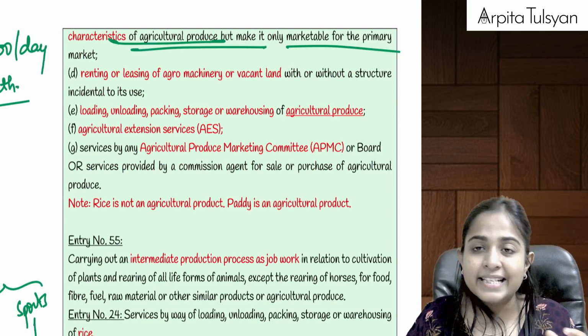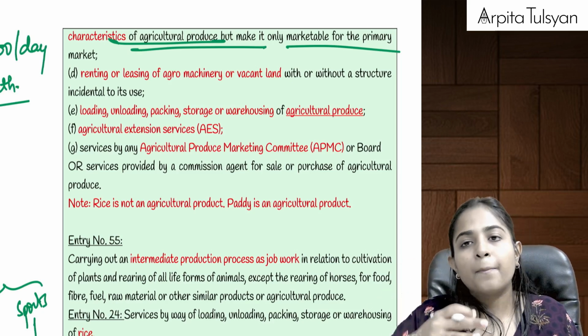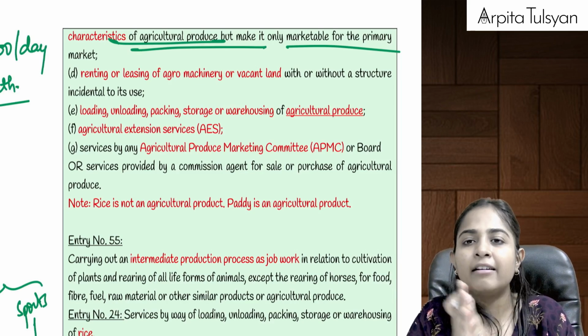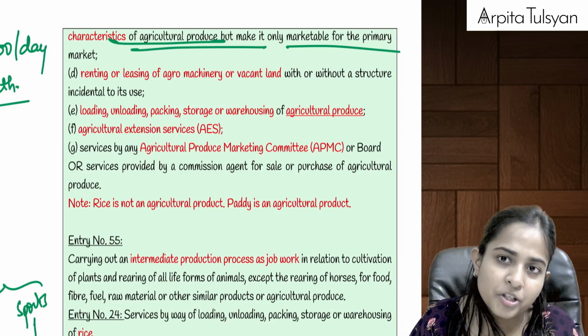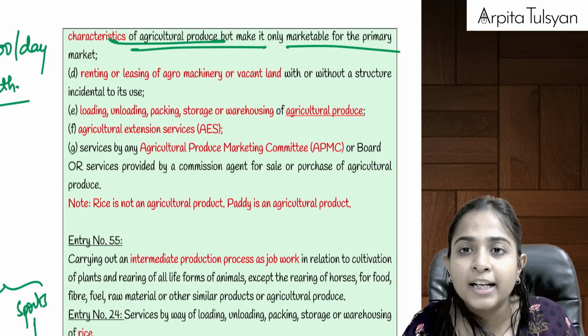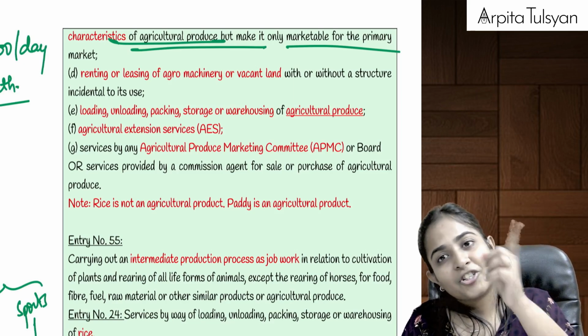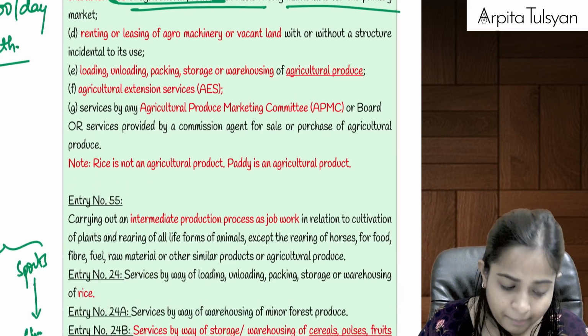Example: let's say potato. Potato is an agricultural produce. You are plucking the potato and cleaning it on the farm itself, then such cleaning services will be totally exempt from GST. But if you are cutting the potato and converting it into potato chips, here the essential characteristic of the product is changing, so that will not be covered here, and that will become taxable.